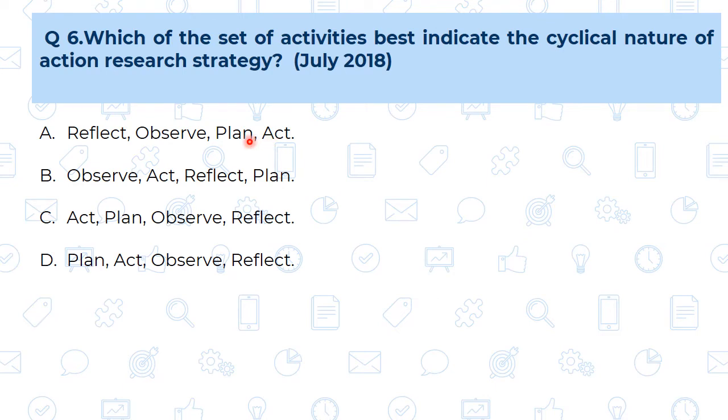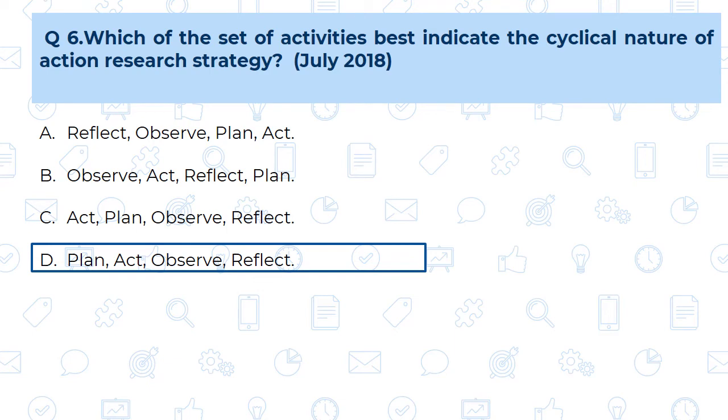So which is the first one? Unless and until we have the proper plan, we cannot make the actions or the observation. So first, that is plan. After that planning, we are going to make the action. After action, we are going to make the observation, and after observations we are going to reflect on that, means we are going to have the interpretation of that observation. So which is the correct one? See D, that is first planning is there, then action, then observation, and then reflect. So our correct answer is D1.